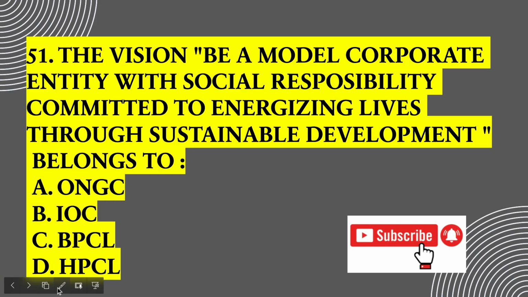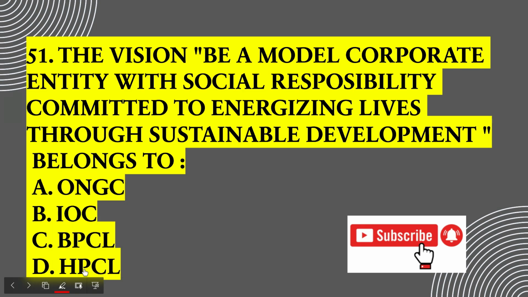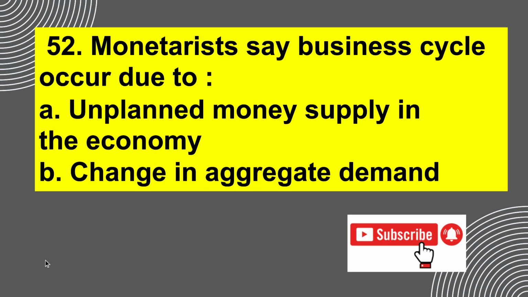The vision: a model corporate entity with social responsibility committed to energizing lives through sustainable development. The correct answer here is BPCL, though I wrote ONGC in the paper, so my answer went wrong. Hope your answer was correct. Now the next question here is: monetarists say business cycle occurs due to what? What I wrote was 52A in the paper. I do not remember the other options.